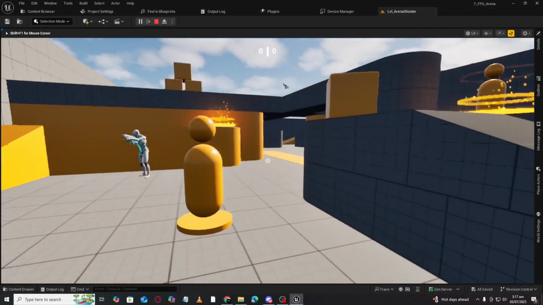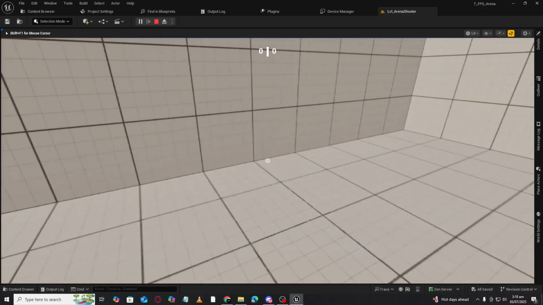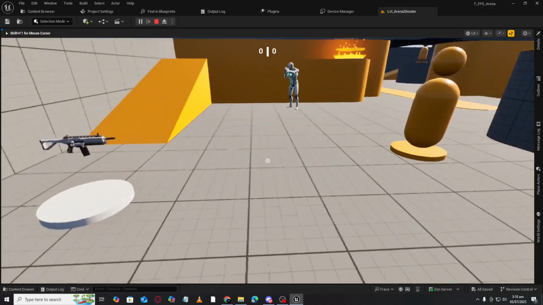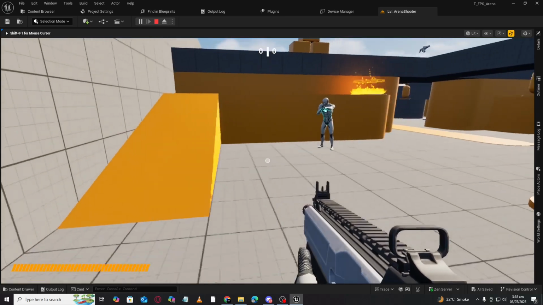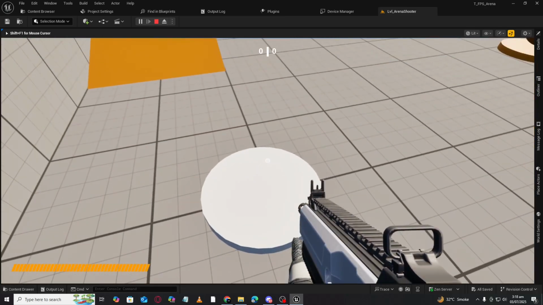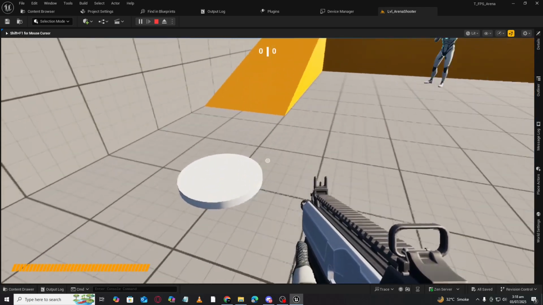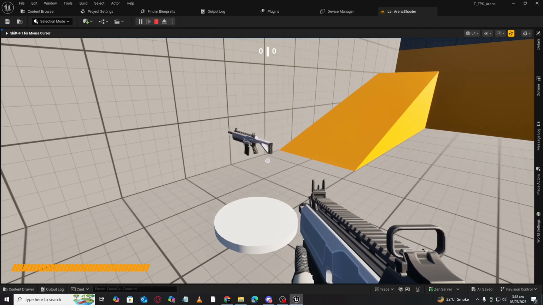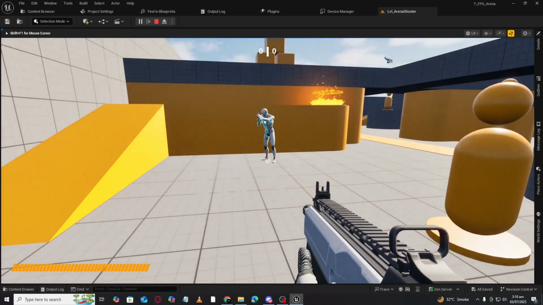So we have the basic movement here, and we can jump, and you can also see the whole body movement, which is very cool. And the levels, so the weapon spawner here. You don't need to press any button, simply go there and you can pick it, and after some delay you can see another weapon spawns here, and you can customize all these settings easily. Everything you can see in this template is customizable, which is made very easily by Epic Games.